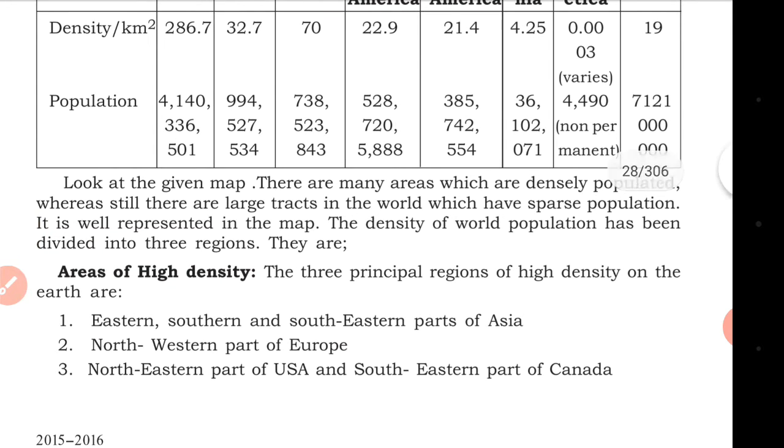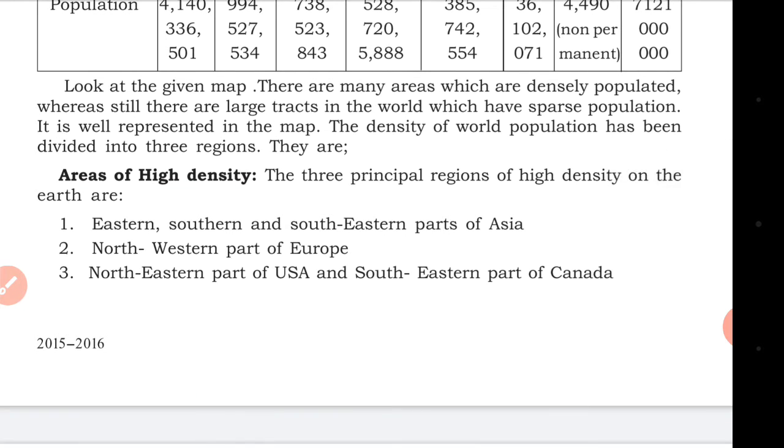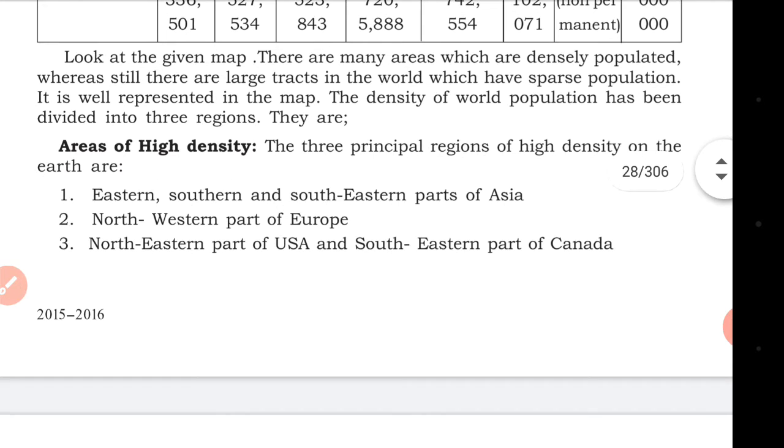Look at the given map. There are many areas which are densely populated, whereas there are larger tracts of the world with sparse population, and the density of world population is divided into three regions. The areas with higher density are divided into three areas. The three principal regions of high density on the earth are the eastern, southern, and southeastern parts of Asia.